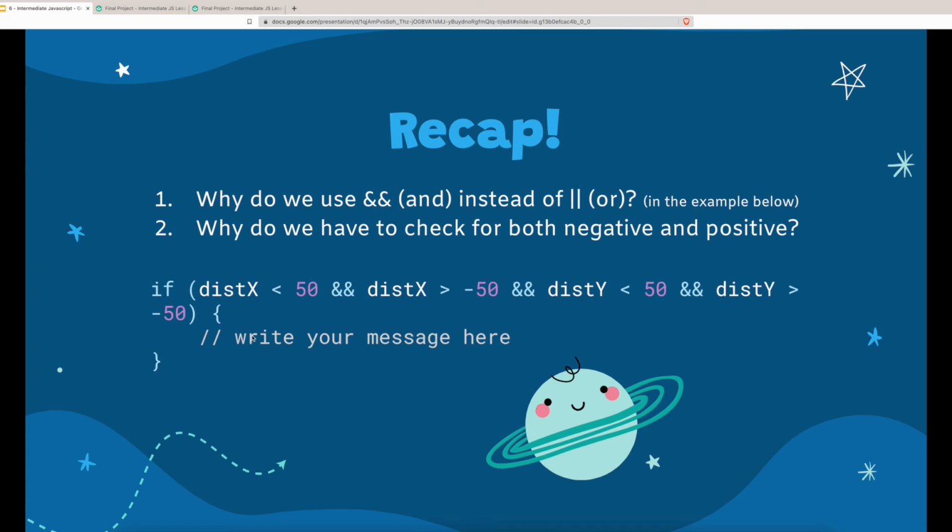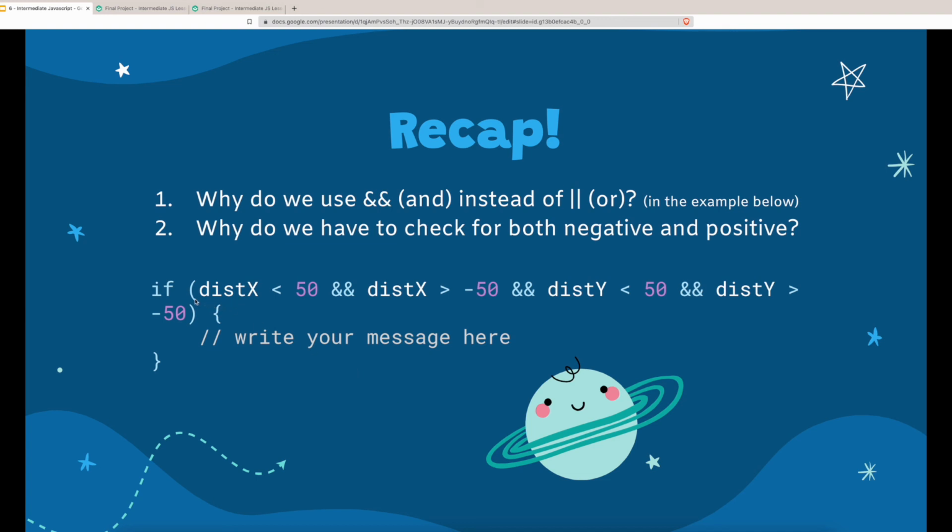We want to make sure that all of these 4 conditions here are true in order to guarantee that our mouse is within range. If we only check if one of these values is true, then our mouse may not be in range. It may just simply satisfy one of these inequalities, and it wouldn't work correctly. And then number 2, why do we have to check for both negative and positive values?